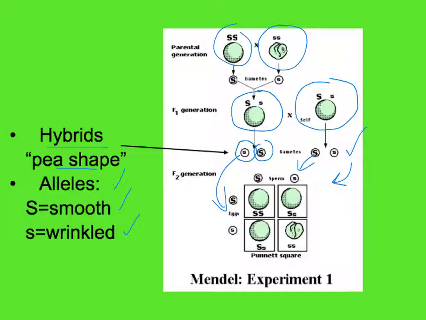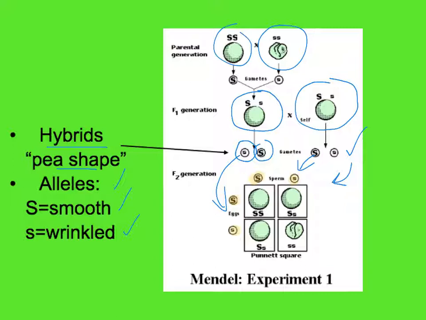So on the top of this Punnett square, we see the two gametes with the alleles, the capital S dominant here, and the lowercase s for the recessive condition here. We also see on this side the other gametes that are formed, again, with a large S allele indicating smooth and wrinkled. We would consider these combinations to be heterozygous. The F1 generation produces these gametes that have a heterozygous combination, a mixture, if you will, of both of those alleles. Now the interesting part is when you fill in your Punnett square.